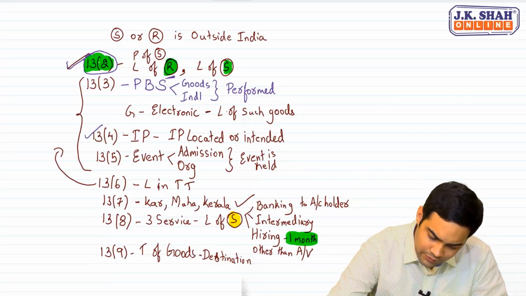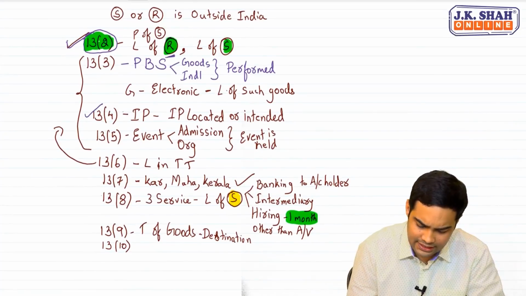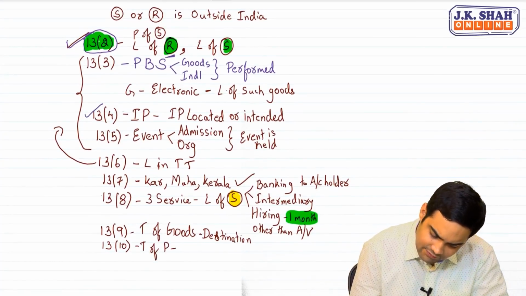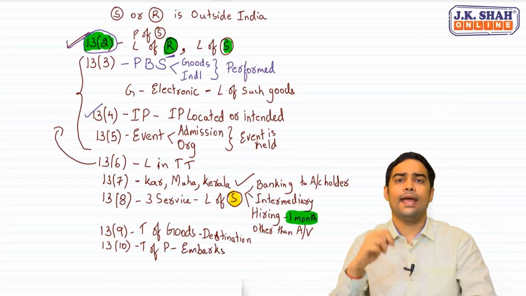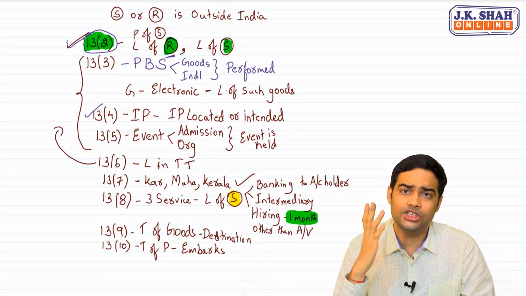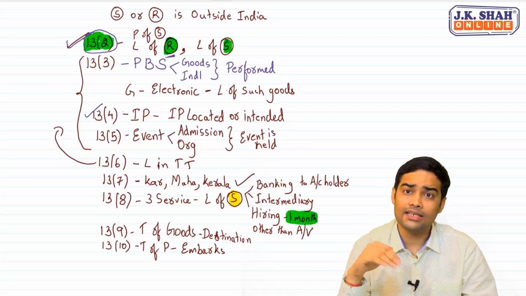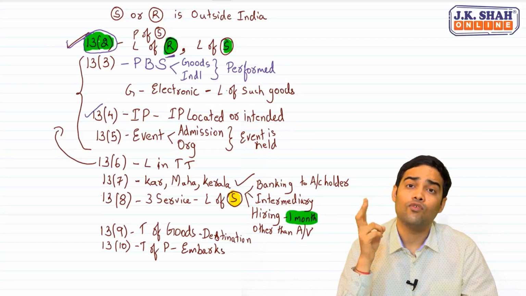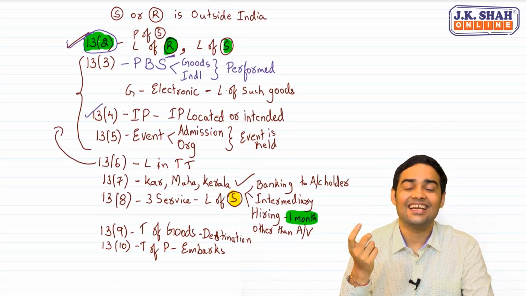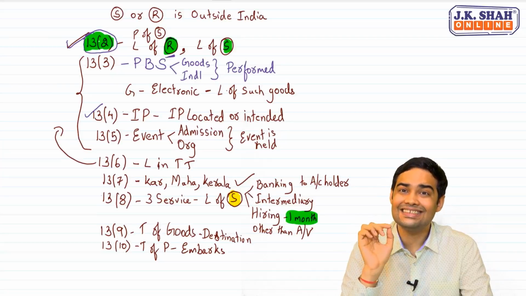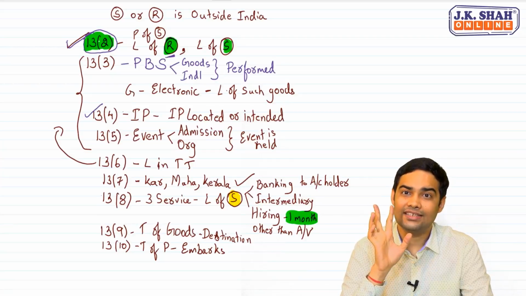Okay. Then moving on to 13.10. 13.10 deals with transportation of passengers. In case of transportation of passengers, the place of supply is where the person embarks for a continuous journey. Both important words. Where the person embarks for a continuous journey. Embarks meaning he starts his journey for a continuous journey. What is the meaning of continuous journey? Continuous journey is a case where I am in the same seat, I am in the same flight, I don't change my flight.